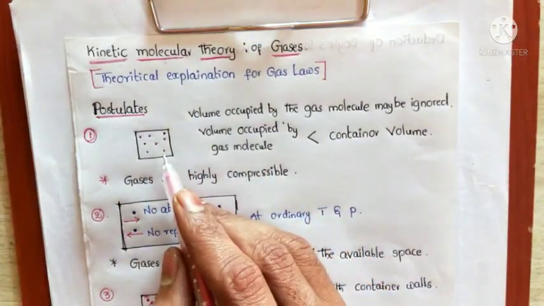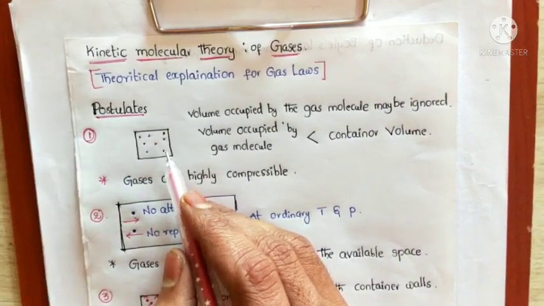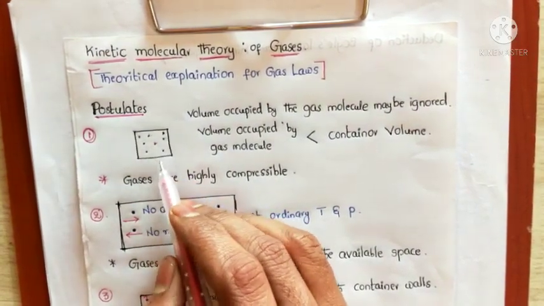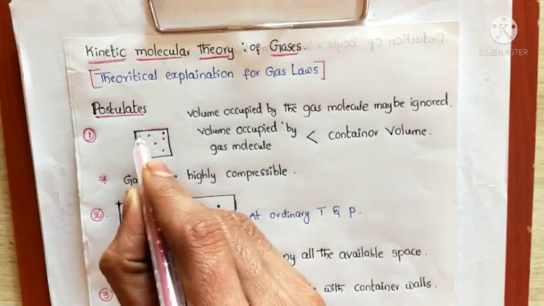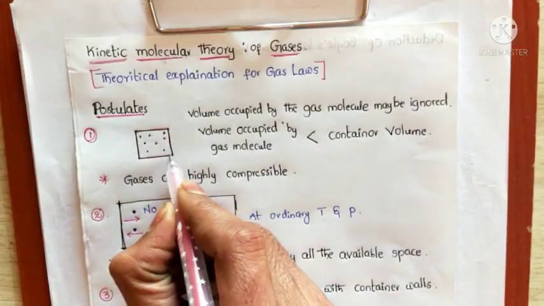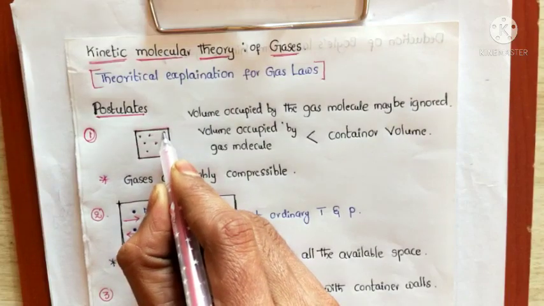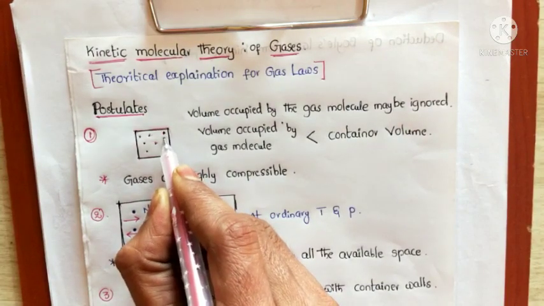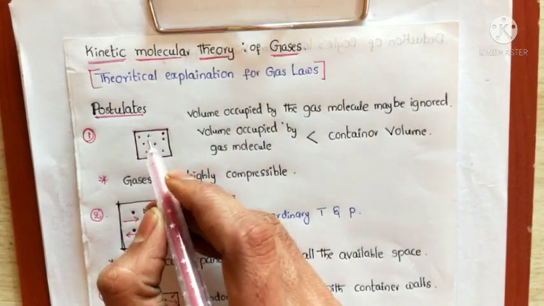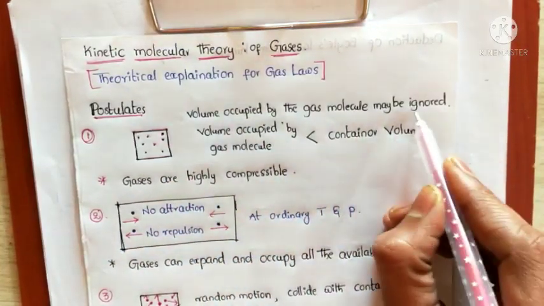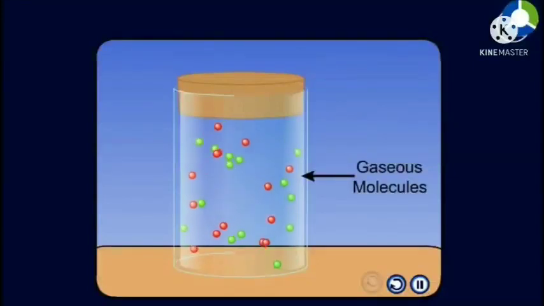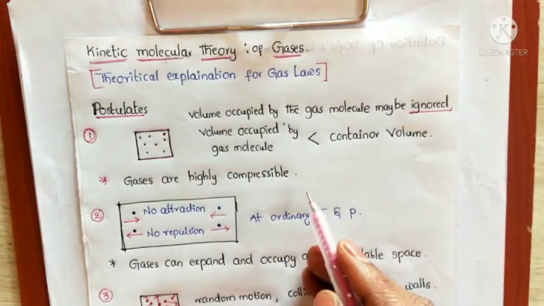The volume occupied by the molecules is very less compared to the container volume. Here the container volume is large and the volume occupied by the gas molecules is very less. That's why the volume occupied by the gas molecules may be ignored. Volume is negligible. This is the first postulate.